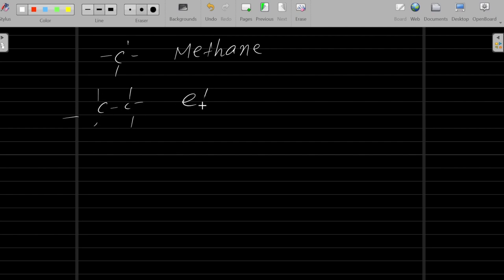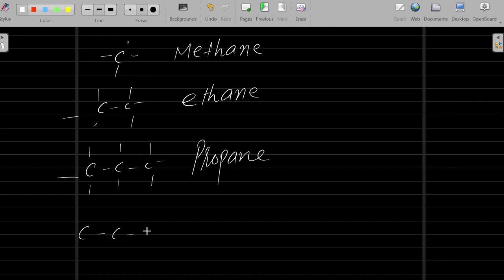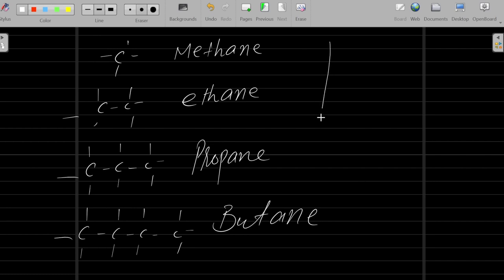So their melting and boiling points also increase. You can say when carbon numbers are increasing, hydrogens are also increasing. You are noticing here. Is it clear? So it's propane and the next one is butane. There are four carbons, so it is known as butane. So you can see if we increase the carbon chain, the carbon chain increases.